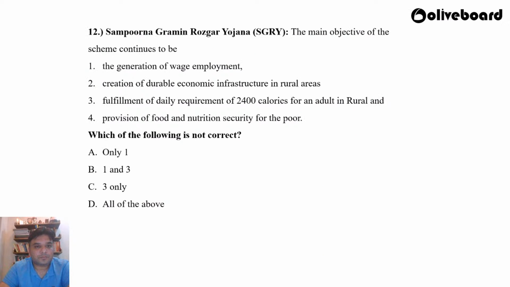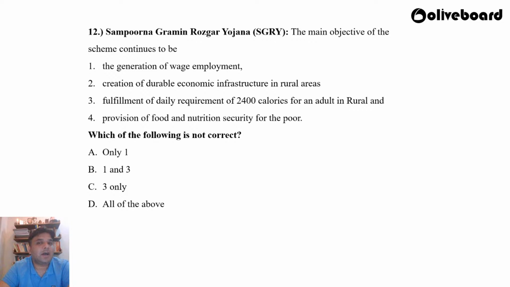Moving forward, question number 12. Sampurna Gramin Rozgar Yojana. The main objective of the scheme continues to be: first, generation of wage employment; second, creation of durable economic infrastructure in rural areas; third, fulfillment of daily requirement of 2400 calories for an adult in rural areas; and fourth, provision of food and nutrition security for the poor. Which of the following is not correct? What is the question? Which of the following is not correct? Okay, so please find out the answer.